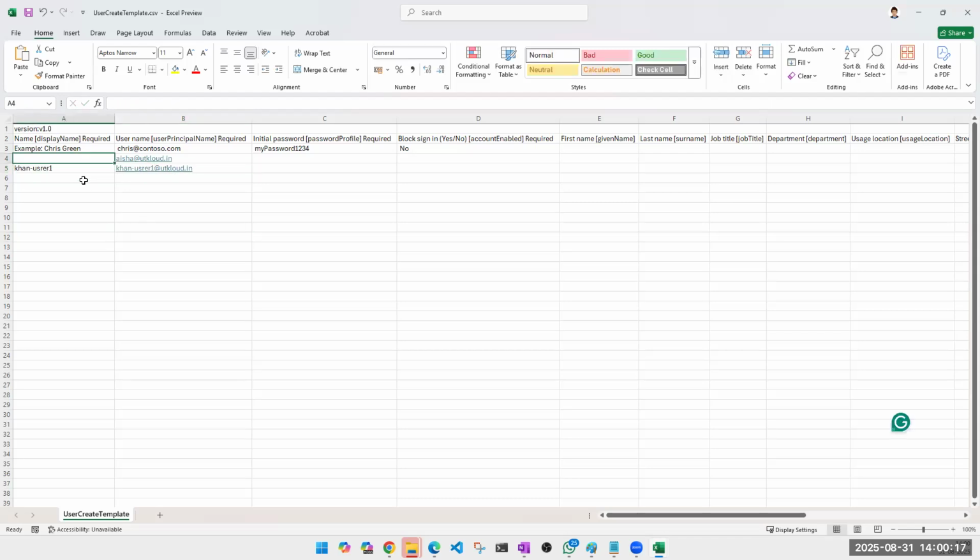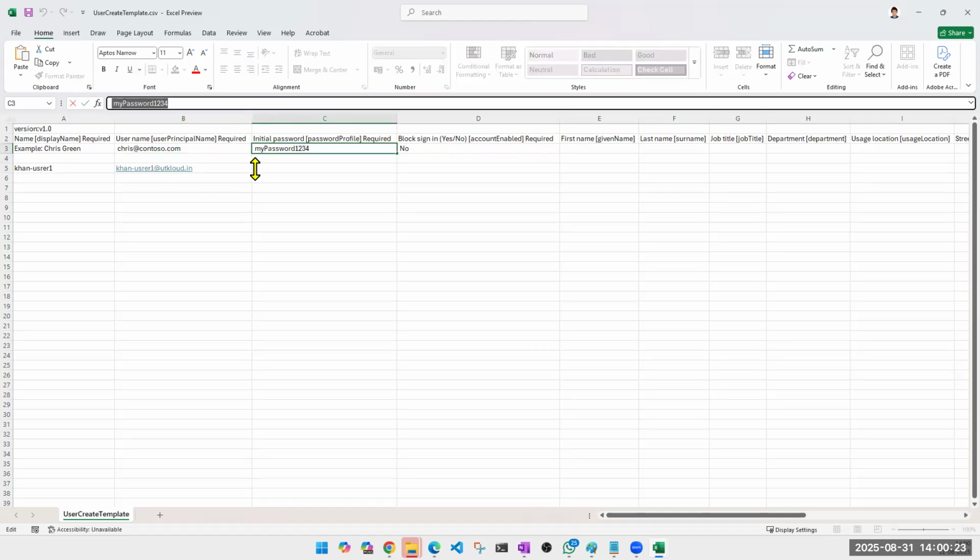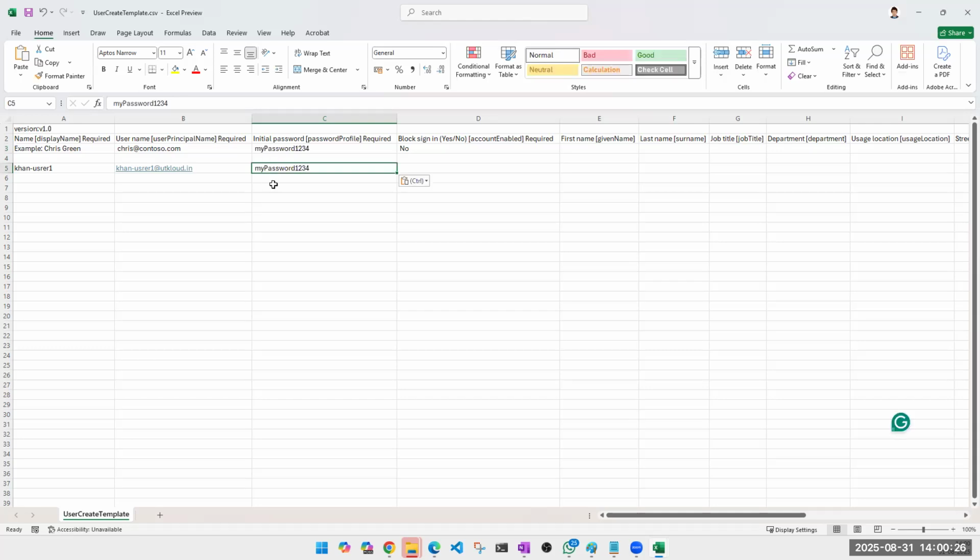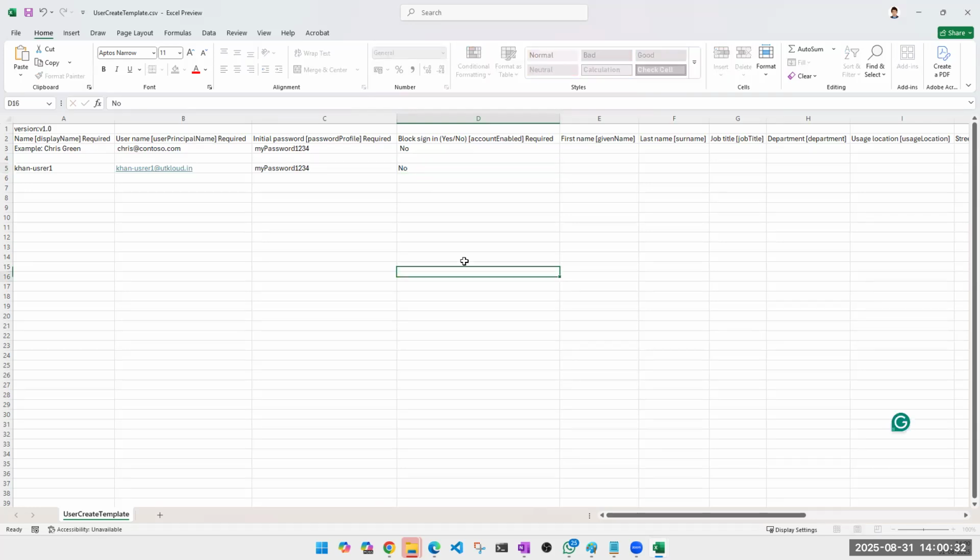Right? So this is my first user. What else do I need? Obviously a password. You can't create a user without a password. And look at this, this is the benefit where you can select your own password. Block sign in, no. What is this option? This is that option where we were saying enable and disable. The rest of the options are not mandatory, so we are going to leave them.